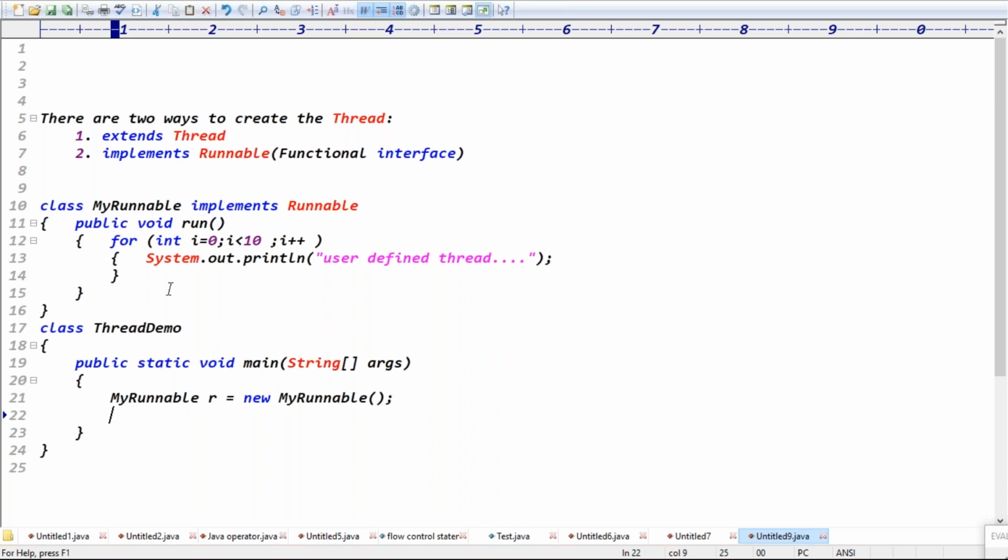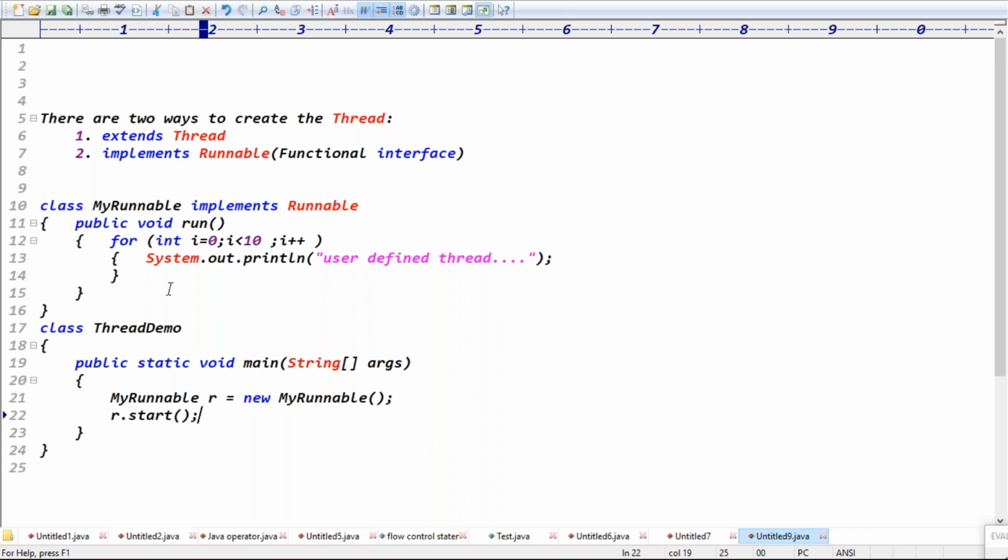Guys, how can we start the thread? r.start. Very good. But see, if we call r.start, first it will check for the start method in which class? MyRunnable. Does MyRunnable contain any start method? No. Then it will check the parent.